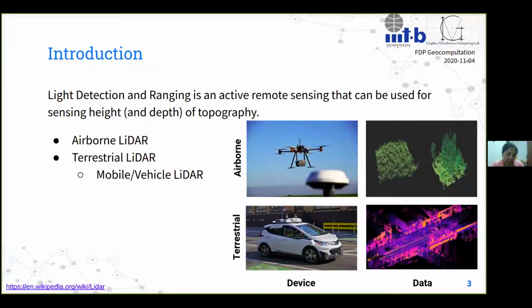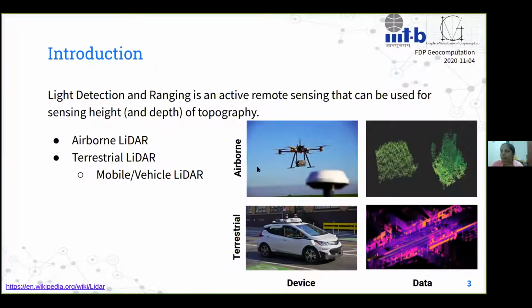And there are a few methodologies in which the measurements can be taken. When we say it's light detection, it essentially means it is a laser scanning technology. And we have a few methodologies which are typically used for laser scanning. Airborne LiDAR is one, and terrestrial LiDAR is the other one. In airborne LiDAR, until a few years or a decade ago, usually it was done by low flying airplanes. And increasingly, drones are taking over that part because of the hassle of having to fly an airplane, and drones are a little more efficient in that sense, right?